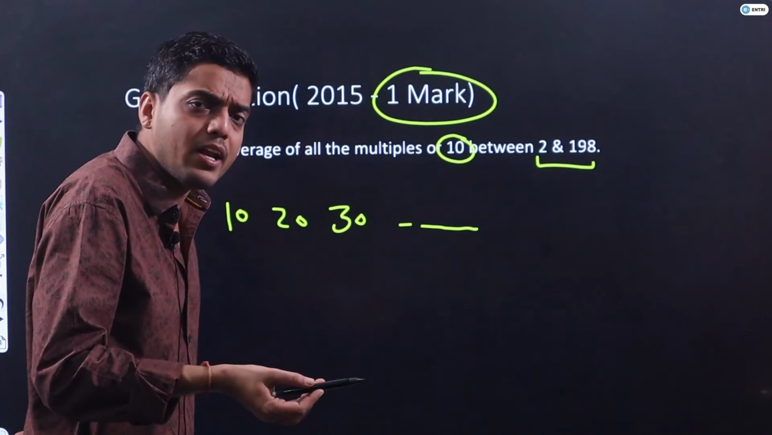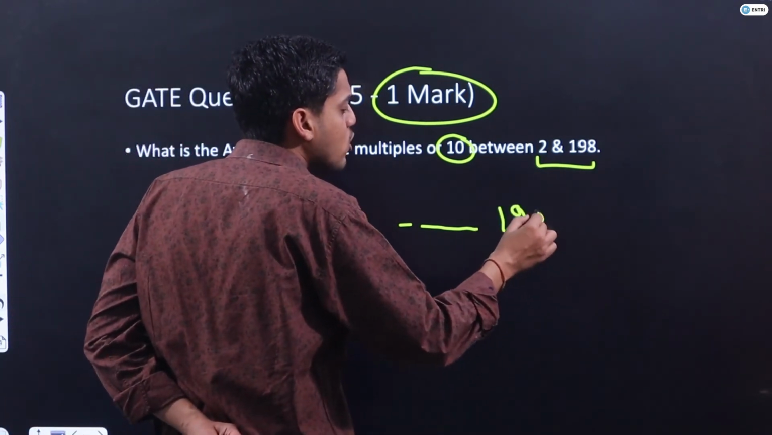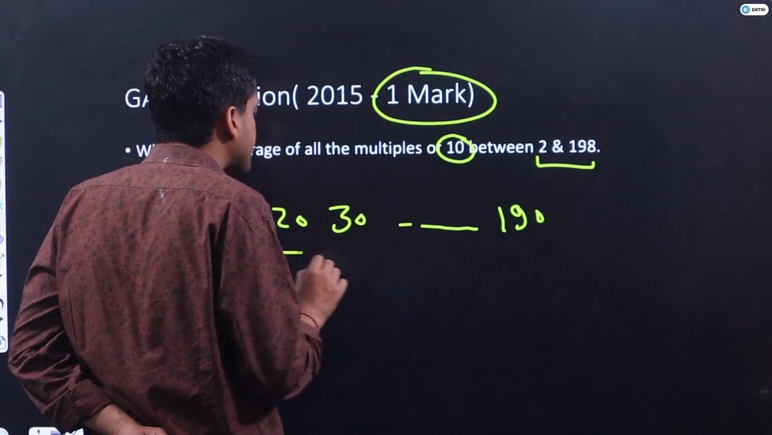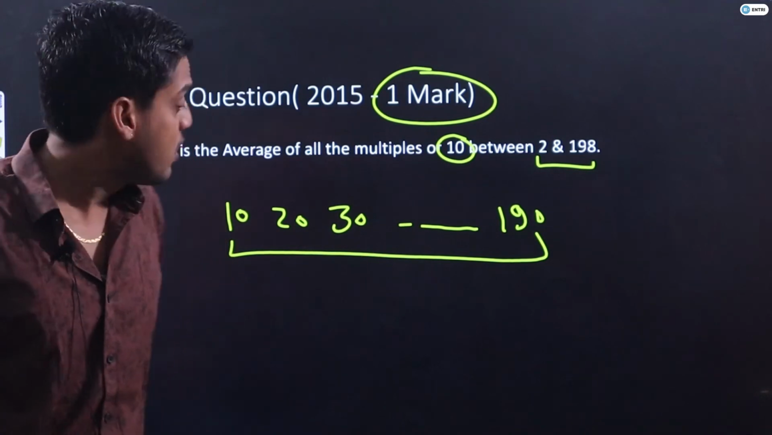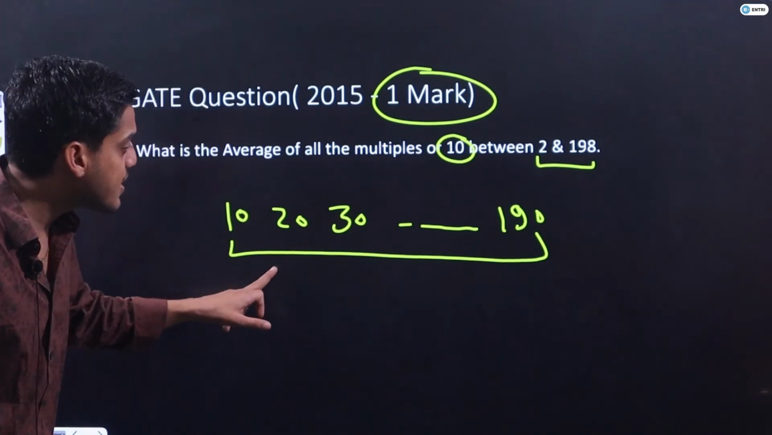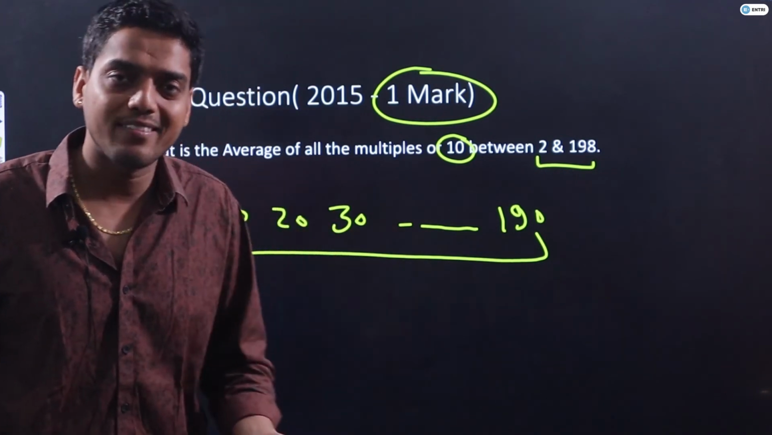What is the multiple of 10 just before 198? You will say 190. And the question is asking about the average of these numbers. Students, is this an AP? Bachcho means students. Clear?